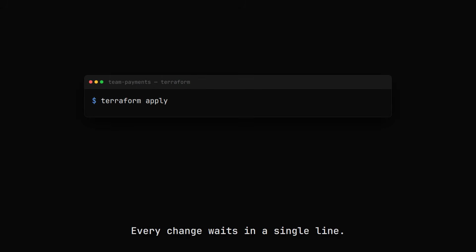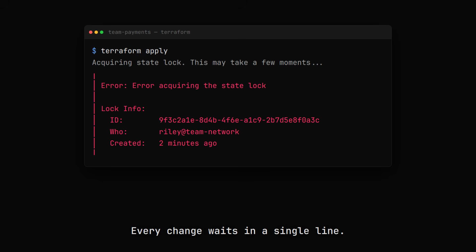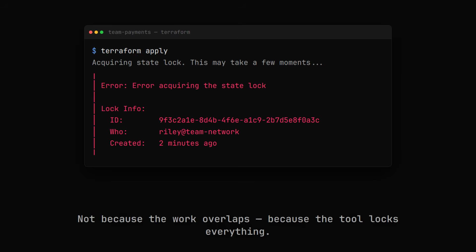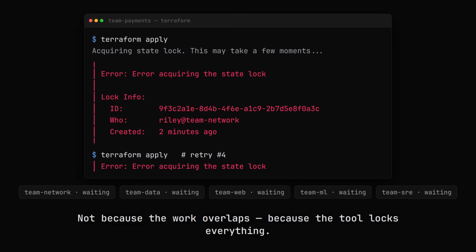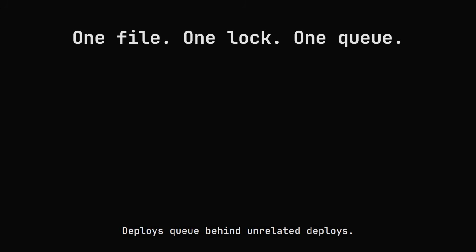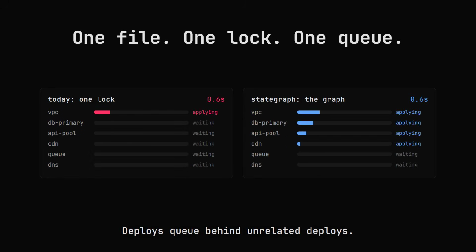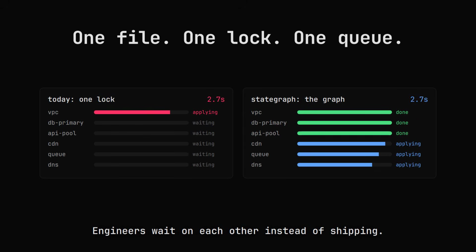Every change your teams ship through Terraform waits in a single line, not because the work overlaps, because the tool locks everything to change anything. That lock turns your platform team into a scheduling problem. Deploys queue behind unrelated deploys, and engineers wait on each other instead of shipping.